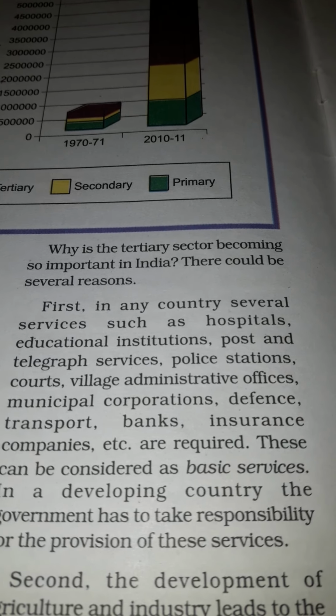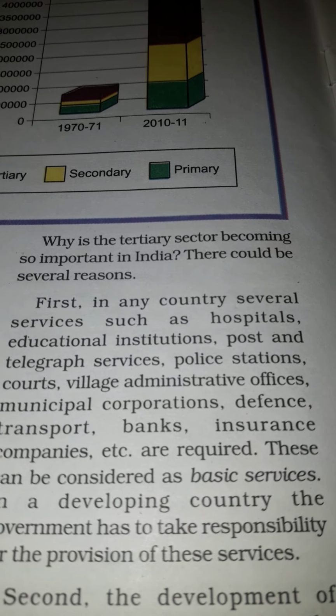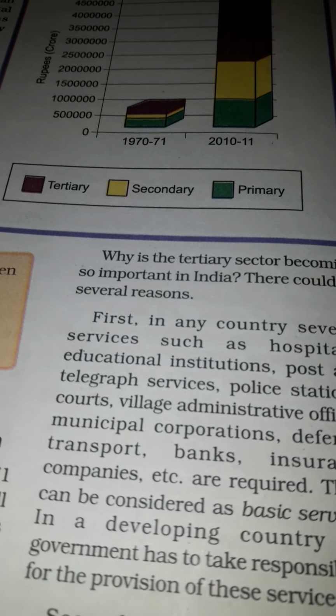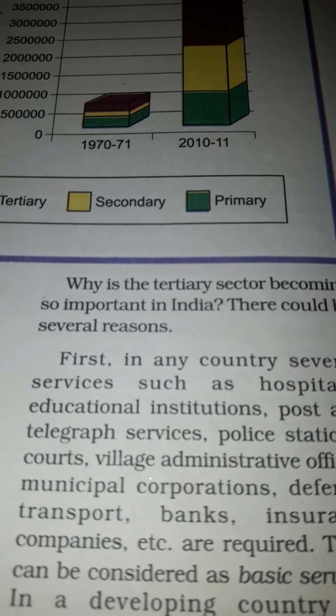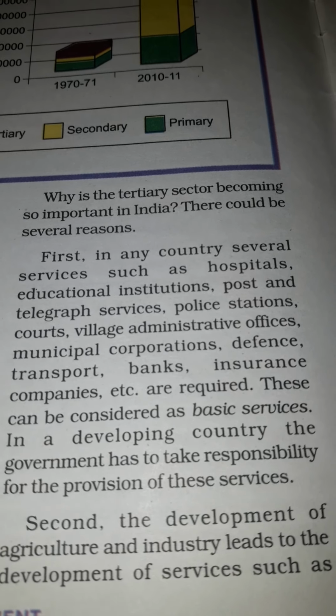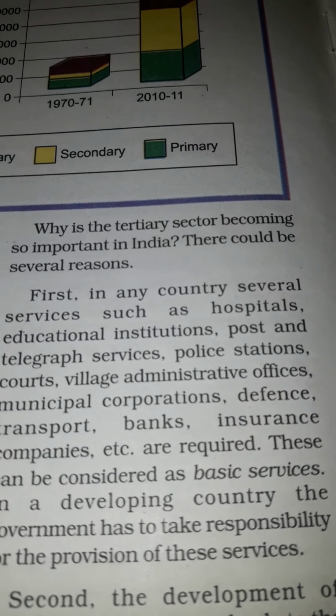In a developing country like ours, the government has to take responsibility for the provision of these services. Why does the government take the responsibility in a developing country? Because the per capita income of our country is not very high, and there is also unequal division of resources.